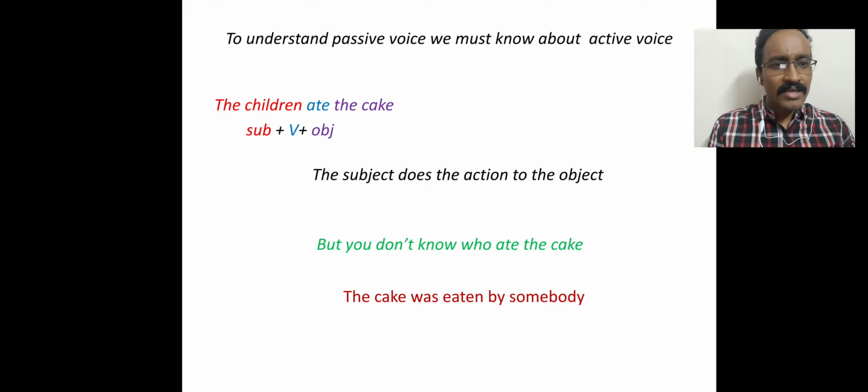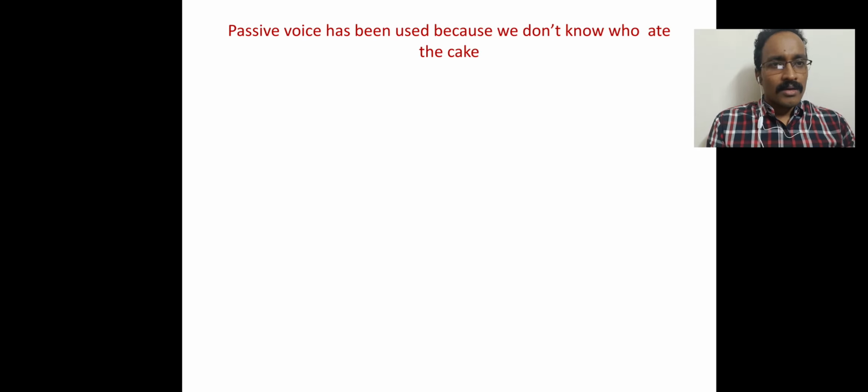Now, the fact is that you wanted to see the cake on the table, but you didn't find it. And now, the importance should be given to the cake, not to the doer or the performer who ate it, because you don't know who ate it. So, in this case, we have to use the passive form. The cake was eaten by somebody. So why did we use passive voice in this case? Because passive voice has been used because we don't know who ate the cake.